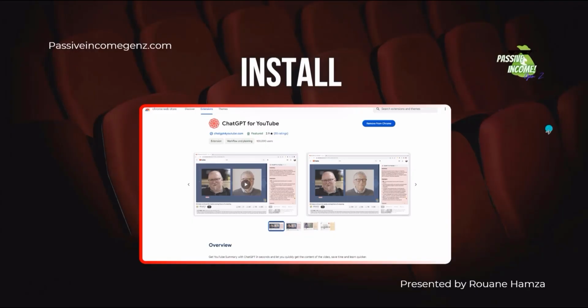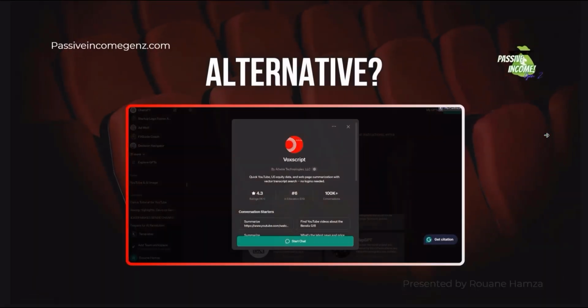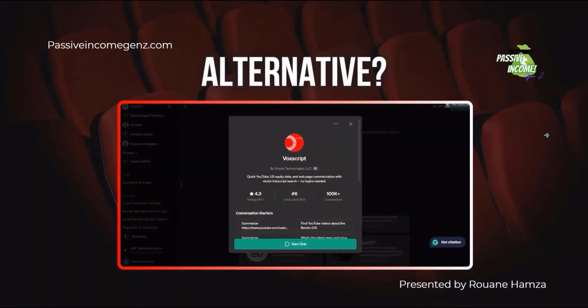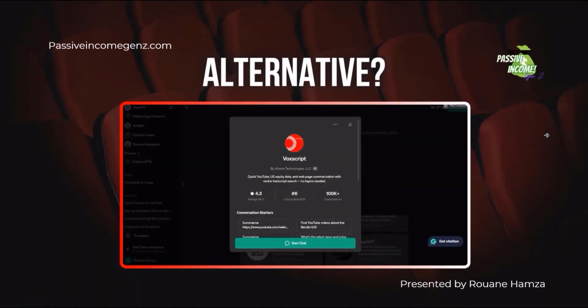Do not install a suspicious extension from any other suspicious website. Do not be so trusting when it comes to extensions. This extension is going to be important to us, but there's an alternative just in case you don't have this extension, and this is VoxScript.